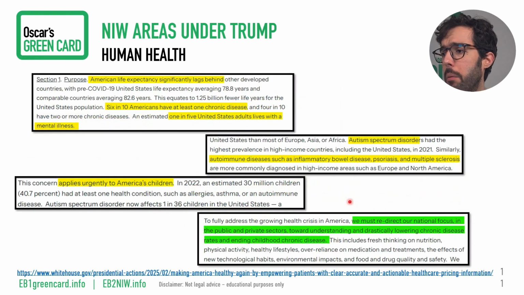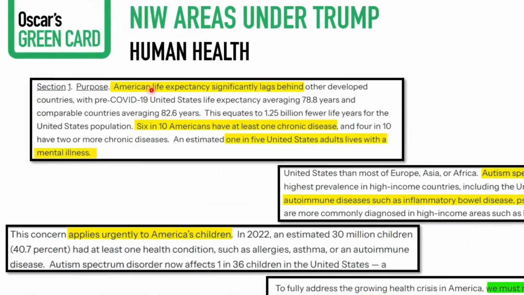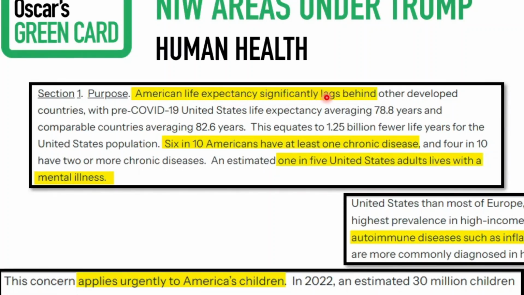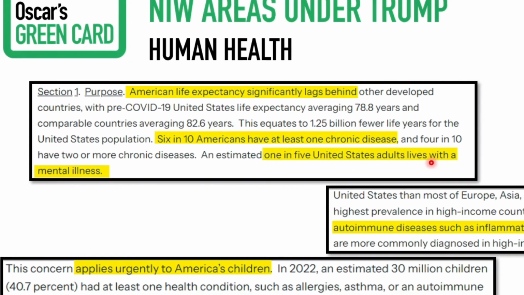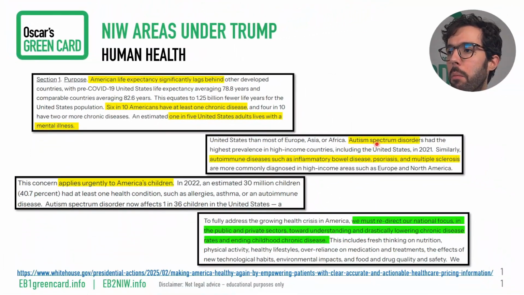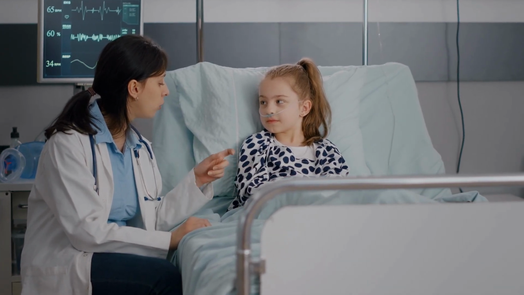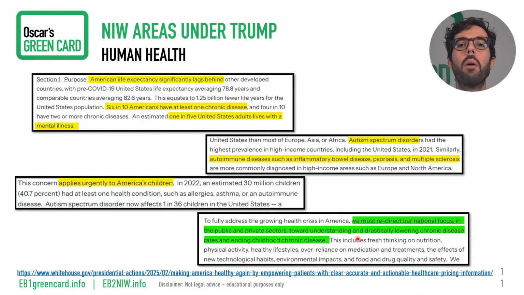And here we have a little bit more on this. It says that American life expectancy significantly lags behind other countries. 6 in 10 Americans have at least one chronic disease. 1 in 5 US adults lives with a mental illness. Autism spectrum disorders and autoimmune diseases such as inflammatory bowel disease, psoriasis, and multiple sclerosis are more common. This applies urgently to Americans' children. And so that's the problem statement. We have all these health problems in America.